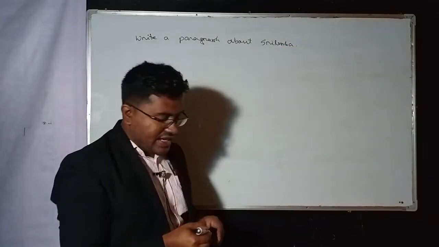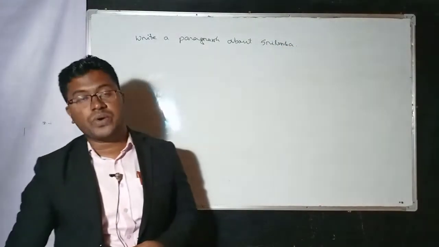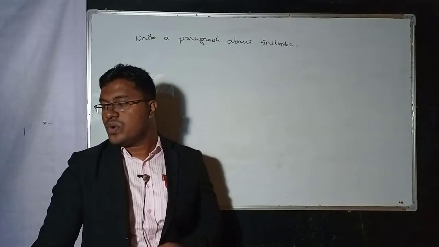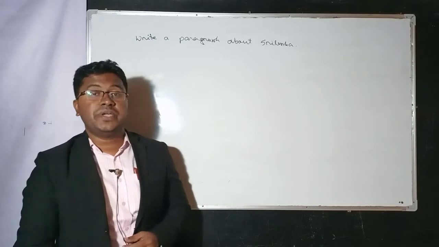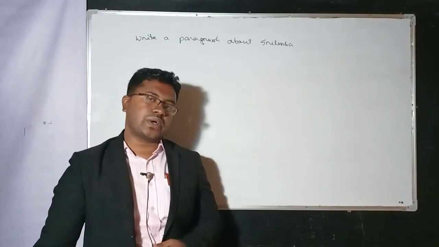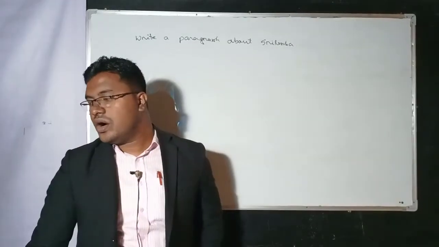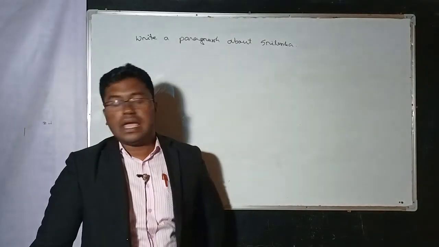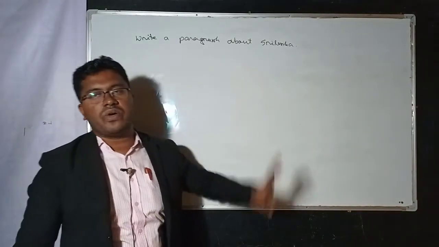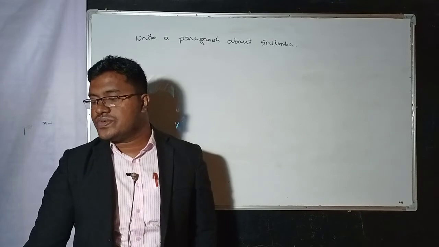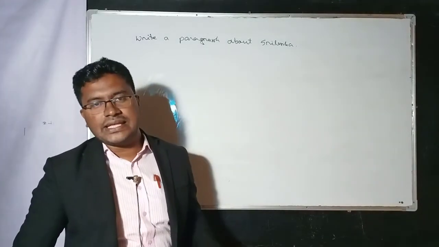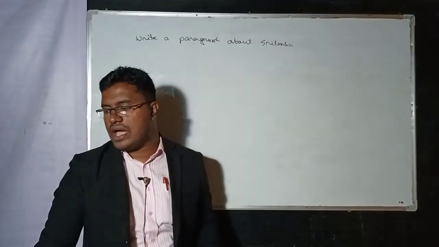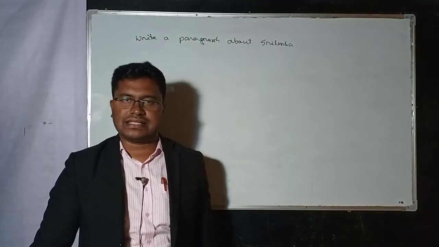That means you have to write about the description of Sri Lanka, why Sri Lanka is famous, what the nicknames of Sri Lanka are, why Sri Lanka is called beautiful and scenic, why Sri Lanka is called the teardrop of India or the pearl of India. And when you write a paragraph about Sri Lanka, you have to write the total area, total population, total ethnic groups, and all the things you have to complete from these classes.